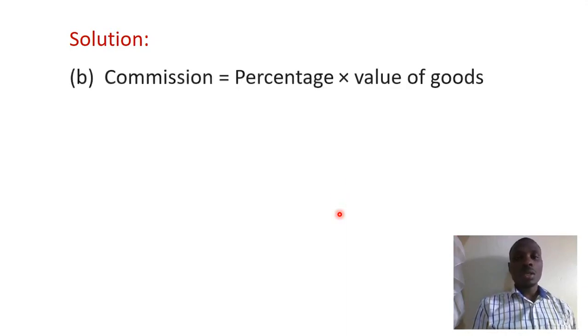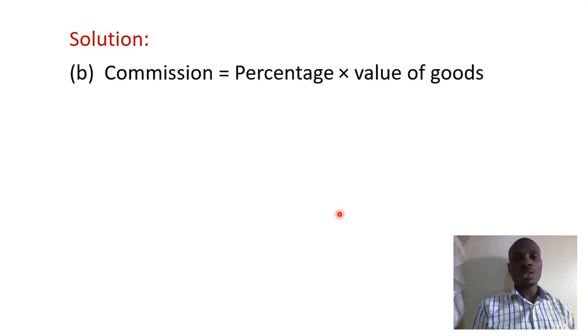So we can let the total sale of goods be X. What he has sold, that total amount of money that he sold the goods for, be X. So it means that the commission is equal to the percentage times the value of goods.